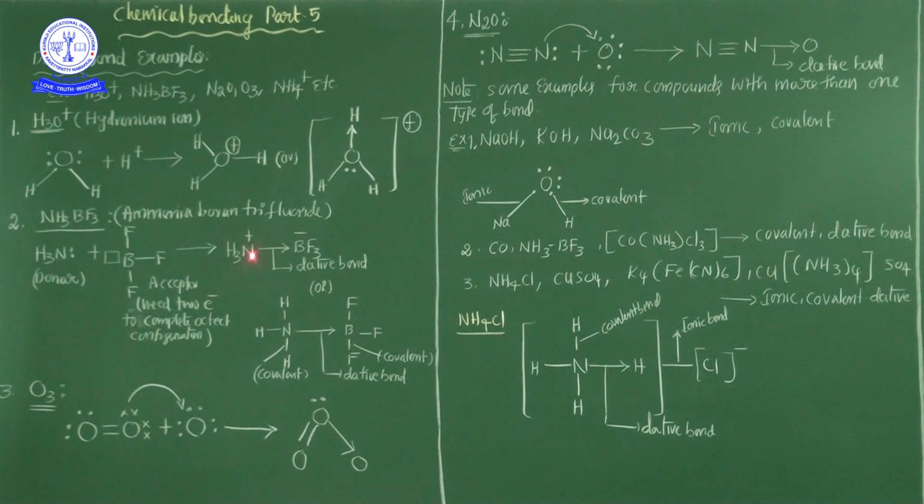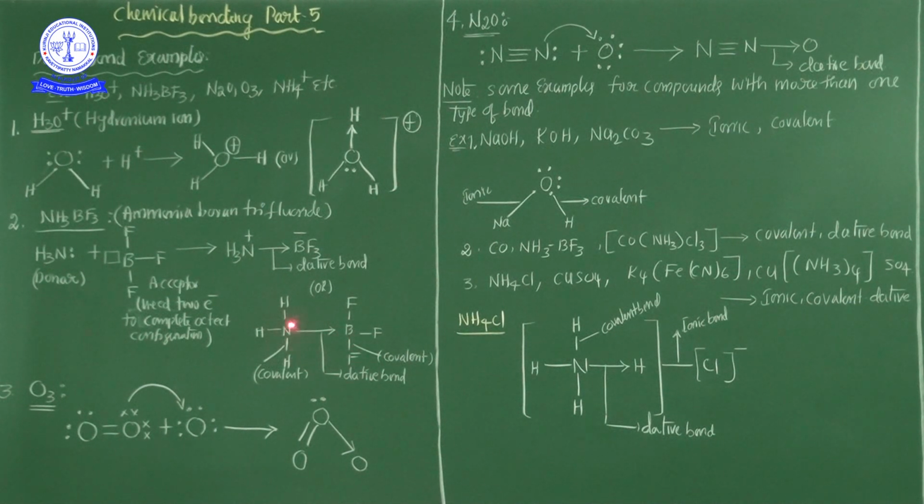This is between nitrogen and boron, but ammonia already has covalent bonds between nitrogen and hydrogen. So now see, this is the structure: NH3 with a dative bond to BF3. Here covalent bonds are there and a dative bond is there. So 3 covalent bonds here and 3 covalent bonds here, and from nitrogen to boron, one dative bond.